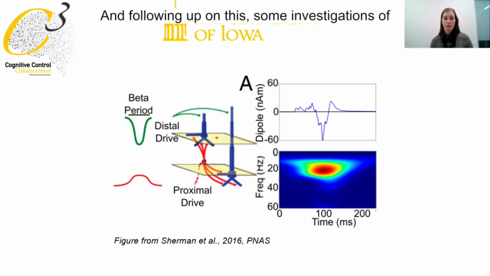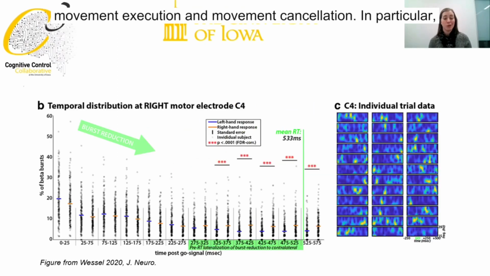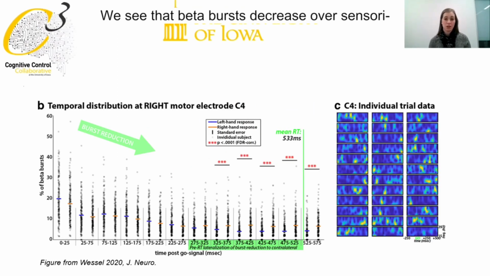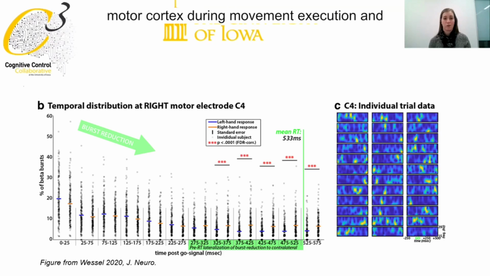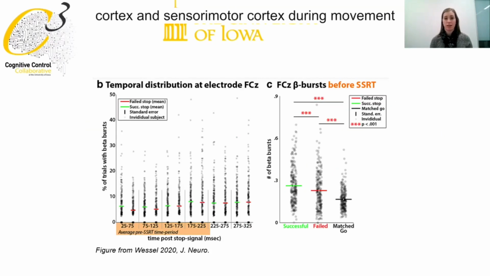Following up on this, some investigations of beta burst dynamics on the scalp have revealed that these changes that we see in canonical averaged beta during movement execution and movement cancellation really do seem to relate to single trial beta burst dynamics during movement execution and movement cancellation. In particular, we see that beta bursts decrease over sensorimotor cortex during movement execution, and that beta bursts increase over frontocentral cortex and sensorimotor cortex during movement cancellation.